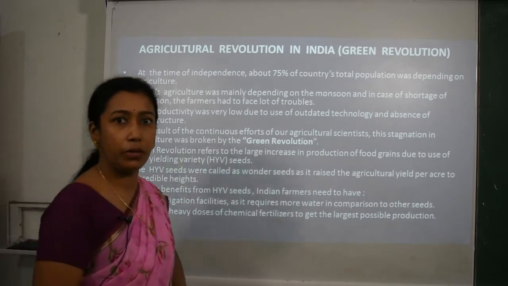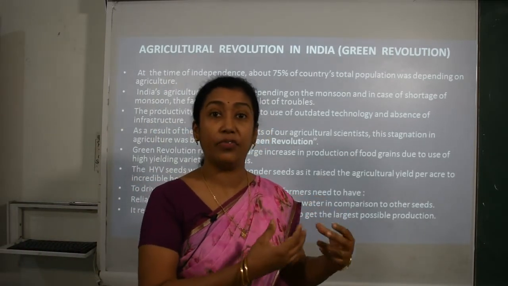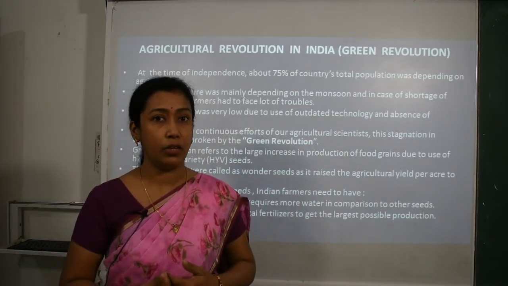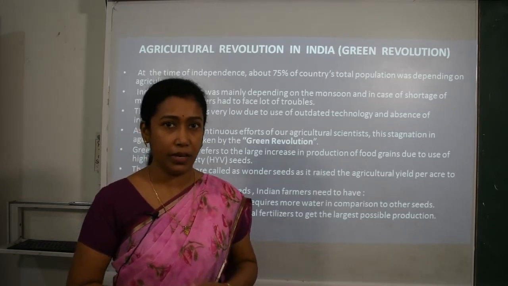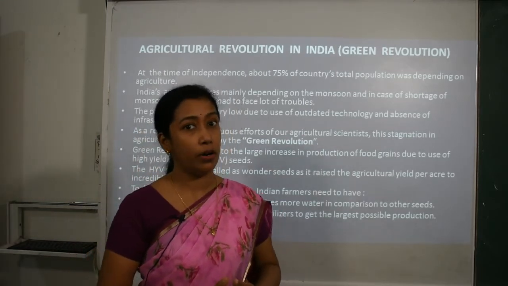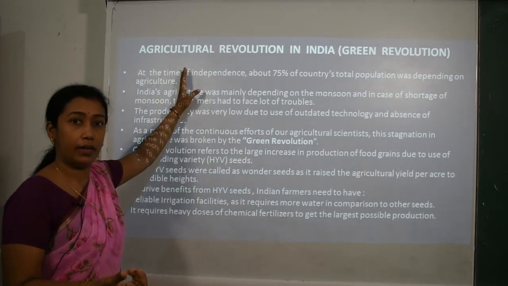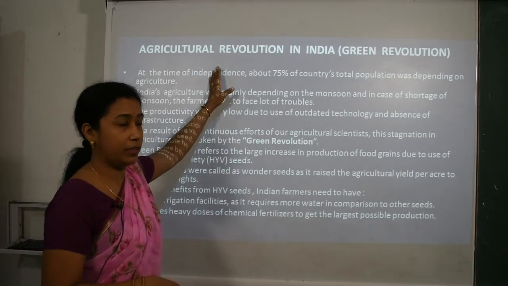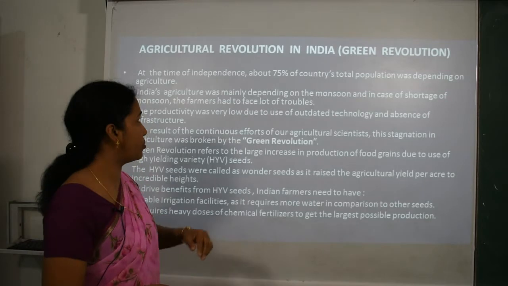Of course, this particular word you have heard many times. Green revolution means it's a kind of technology which is used in farming or in the agriculture sector for the purpose of increasing the production per acre, or for increasing the yield or production. When we say green revolution, it is actually related to agriculture only. So it can be called the agricultural revolution in India also.